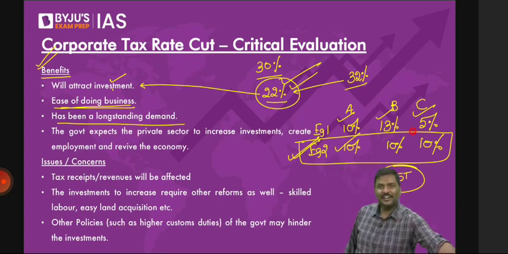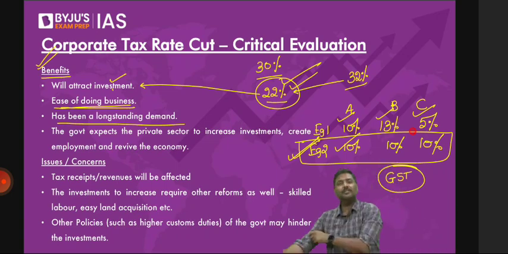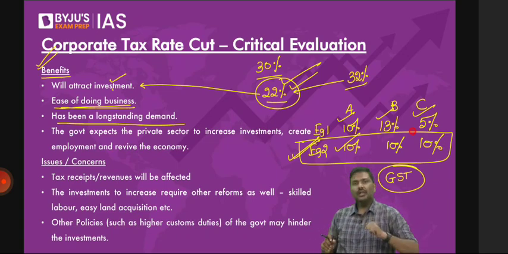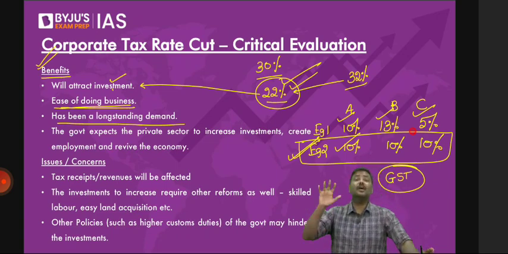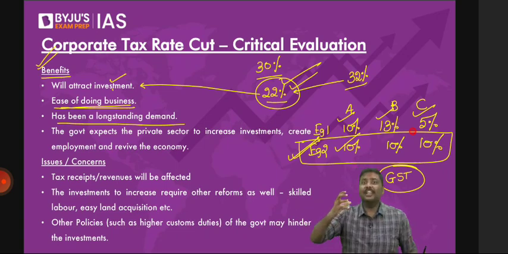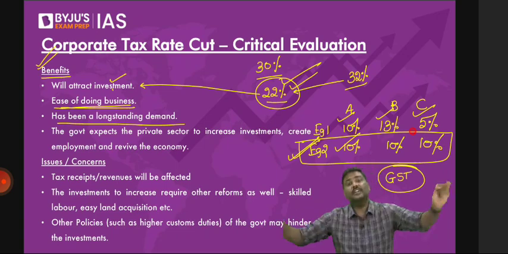Can I give you one more example of ease of doing business? Imagine you want to set up a manufacturing facility, and I think I've given this example to you. For this, imagine you want 15 licenses, 15 approvals. I'll ask you a question now. What is easier for you? Getting all the 15 approvals from only one authority or from different authorities? At least this should not be difficult. Right? I hope you understand.